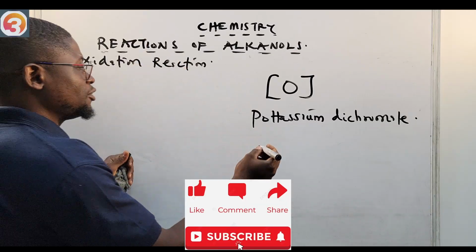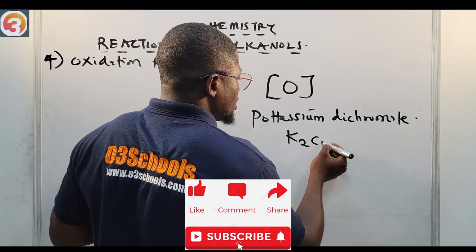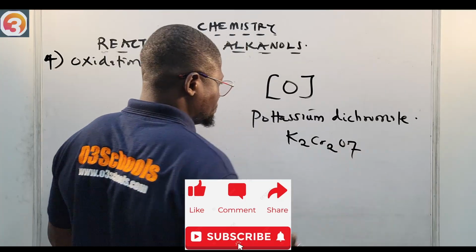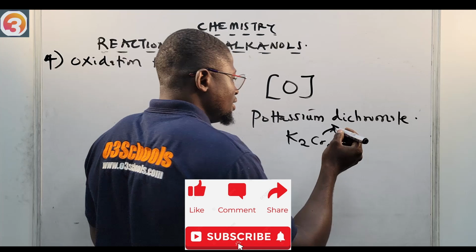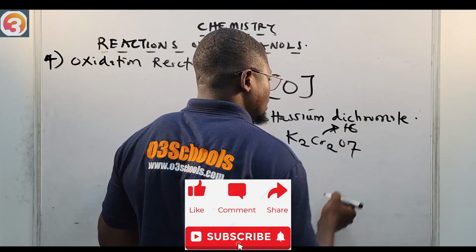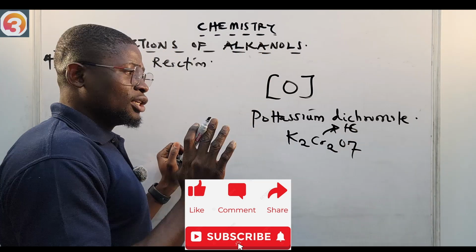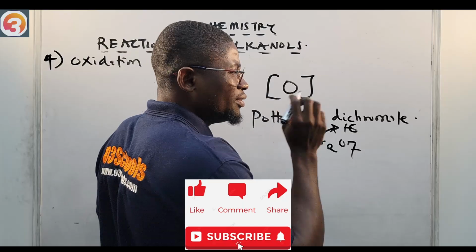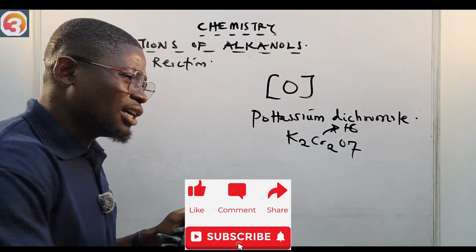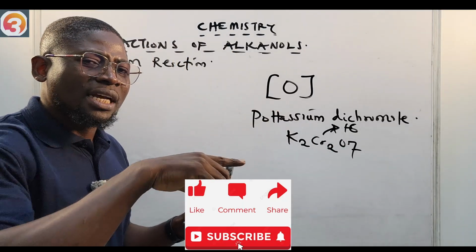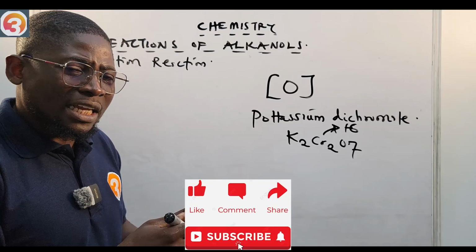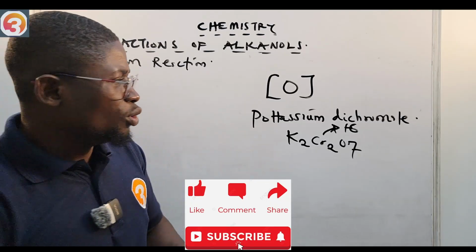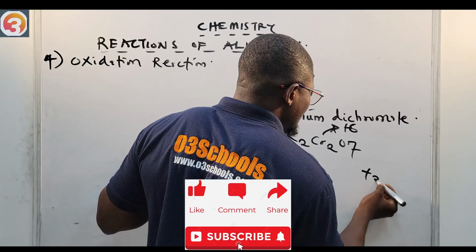So this potassium dichromate is K2Cr2O7. From the beginning, this chromium has an oxidation state of +6. If you calculate it, it has an oxidation state of +6. But at the end of the reaction, because an oxidizing agent will become reduced. When you add an oxidizing agent to a species, what happens to that? It becomes reduced. So it now becomes reduced to +3 in the end.